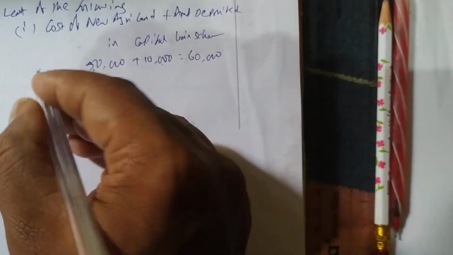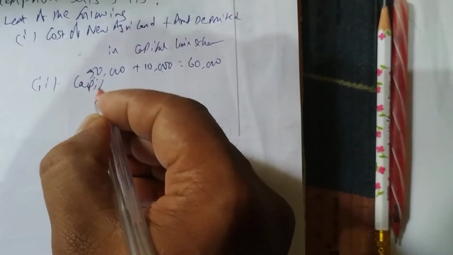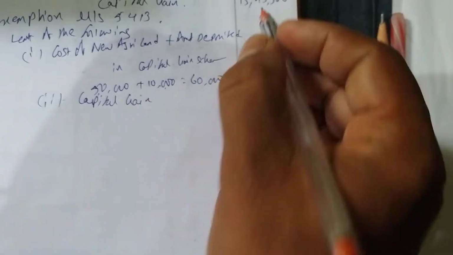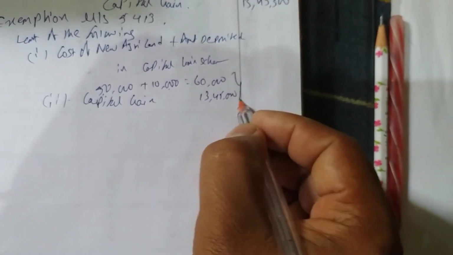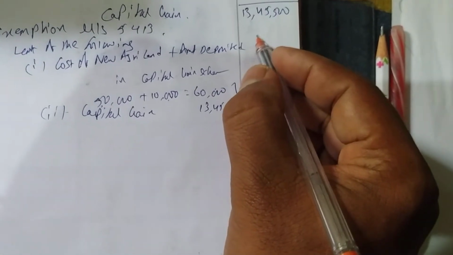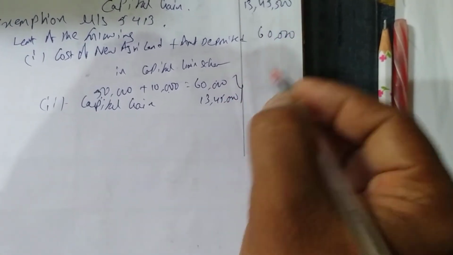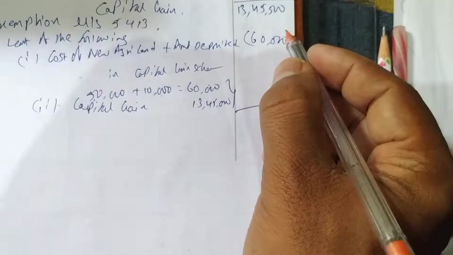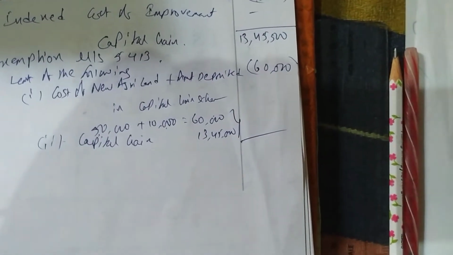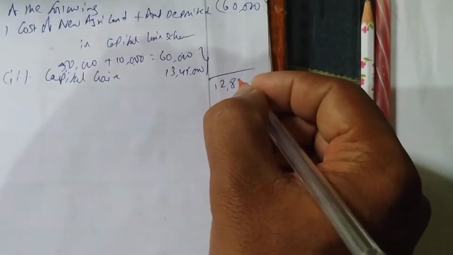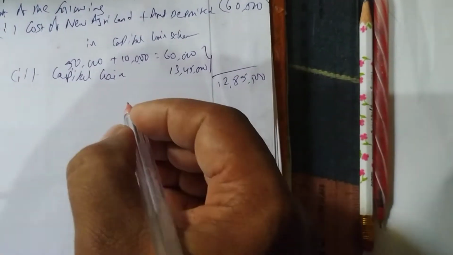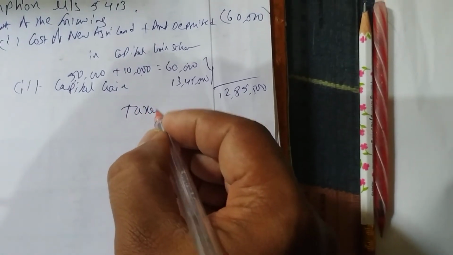2 is what? Capital gain. So we got capital gain 13 lakhs 45,500. So from this list what is least? 60,000. So we can claim exemption 60,000. Okay, so from 13 lakhs 45,500 you deduct 60,000, we get 12,85,500. This is capital gain, taxable, we can say taxable capital gain.